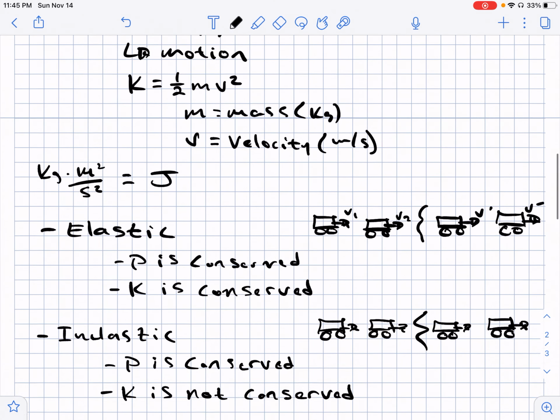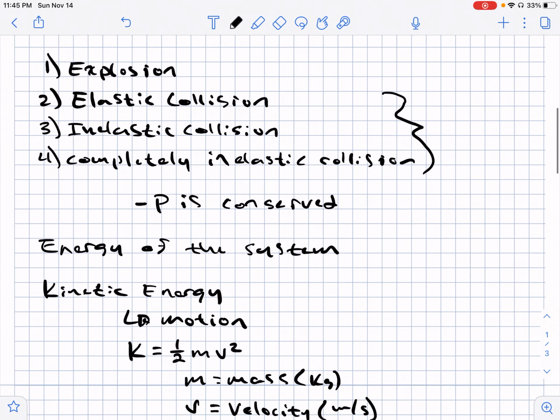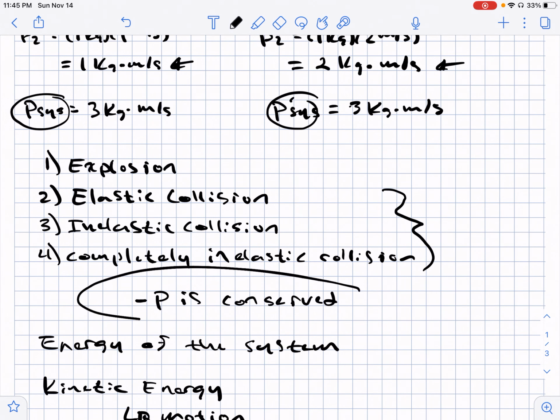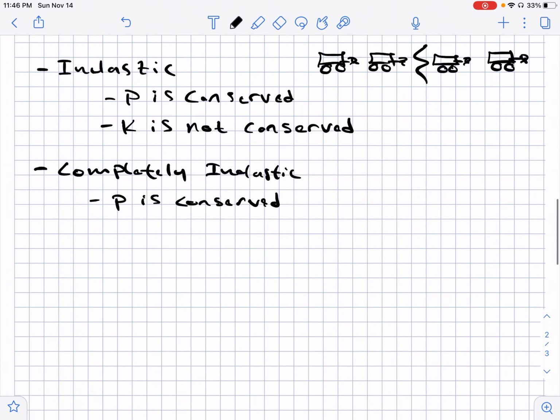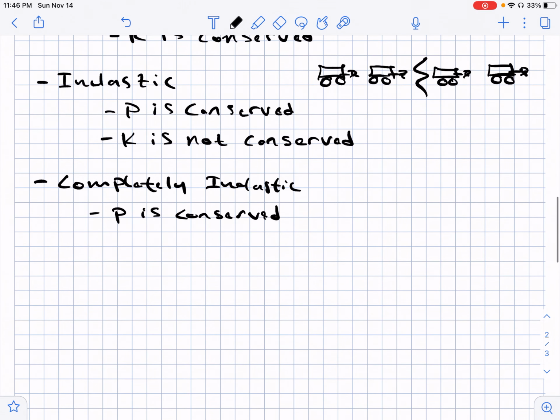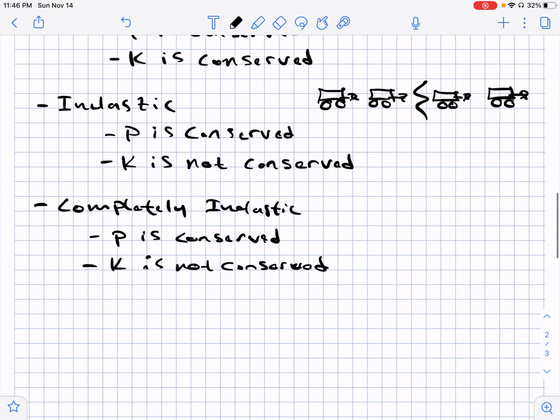And so again, you can notice that your momentum is conserved for all these different types of collision. And in this one, your kinetic energy is not conserved. So in two of these interactions or collisions, kinetic energy is not conserved. That's in your inelastic and your completely inelastic.